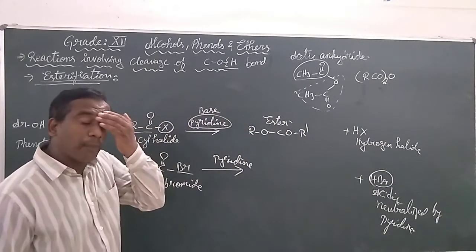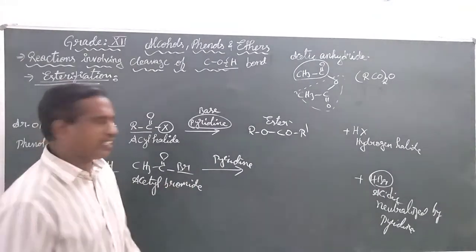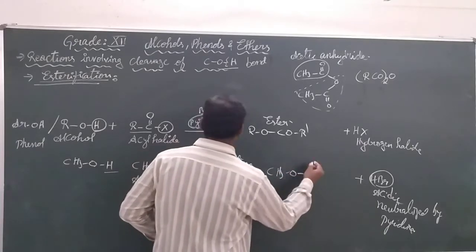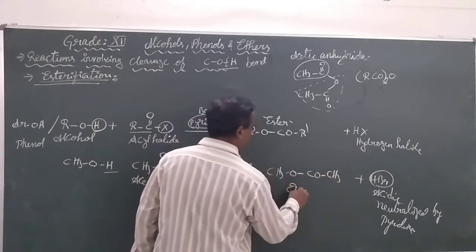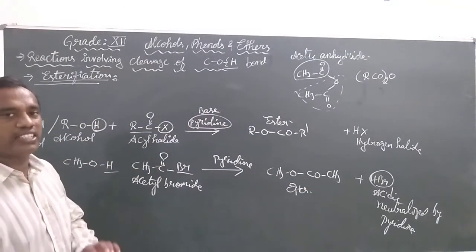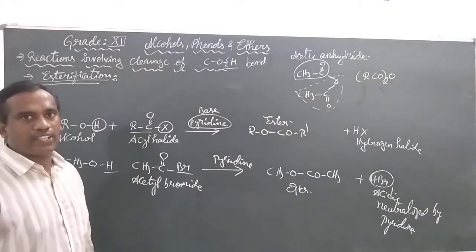So the purpose of the pyridine is to neutralize the acid produced in the reaction. It gives back the main product, our ester. The purpose of pyridine is to neutralize the excess acid produced during esterification.